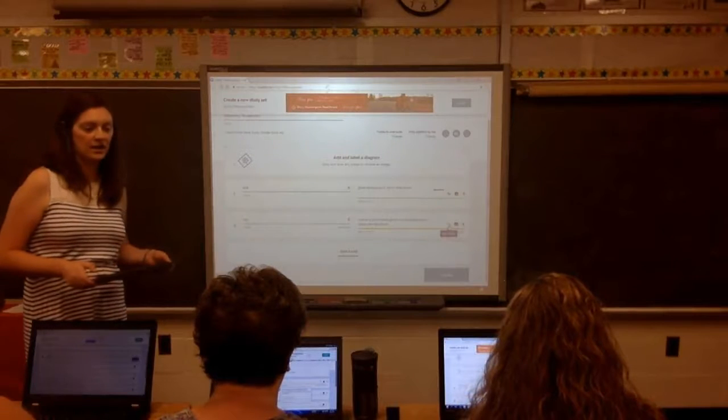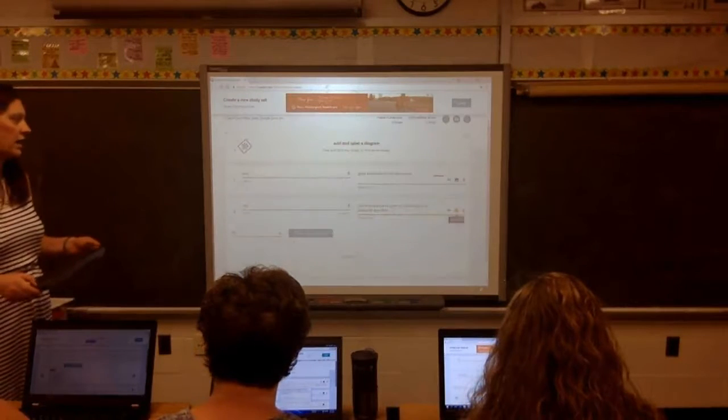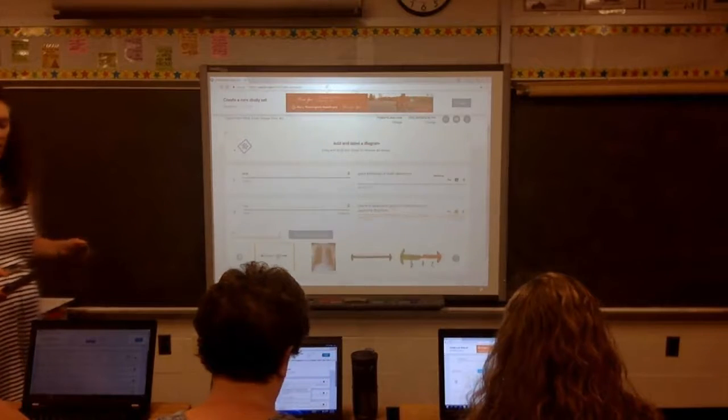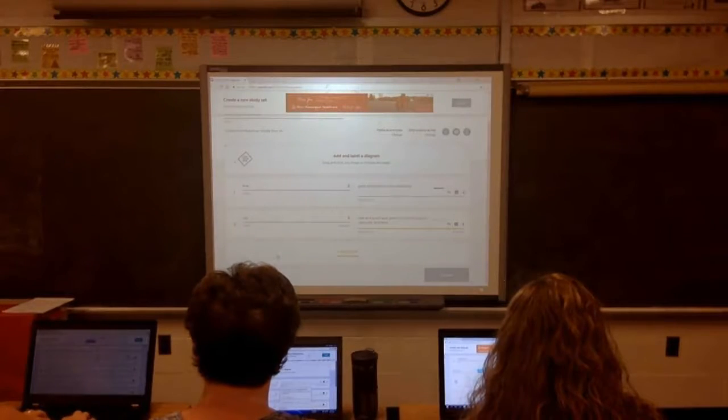Again, you can add a banked definition or you can add an image. So you might want to go ahead and add an image if it's applicable to whatever card you're creating.